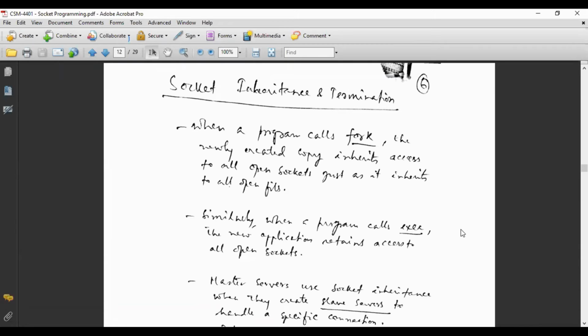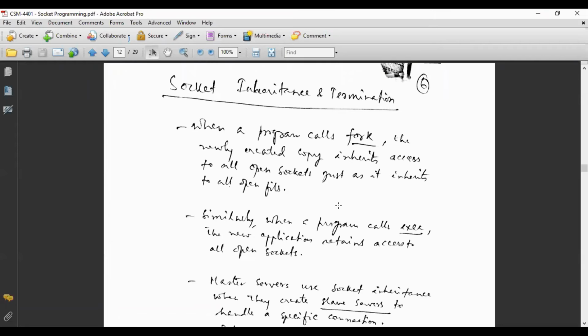This child server provides the actual service to the client, and the main server program, known as the parent server, keeps on waiting for other requests from clients. So we are talking about inheritance. Inheritance means the moment you create a child server, it inherits all the properties or facilities of the parent server.